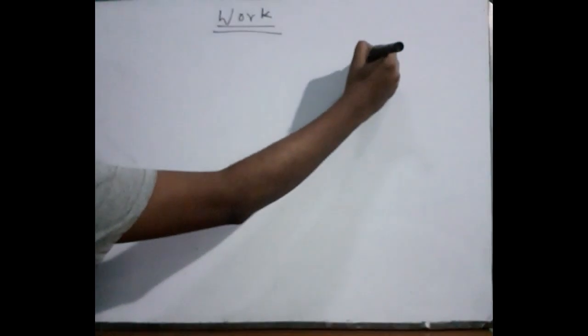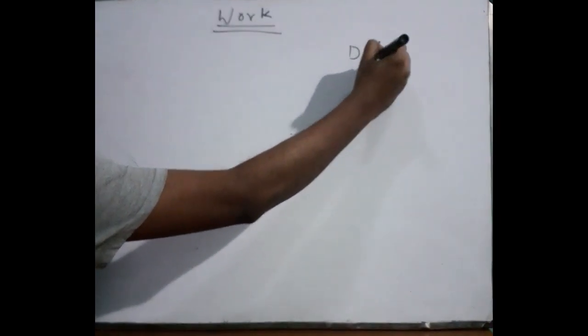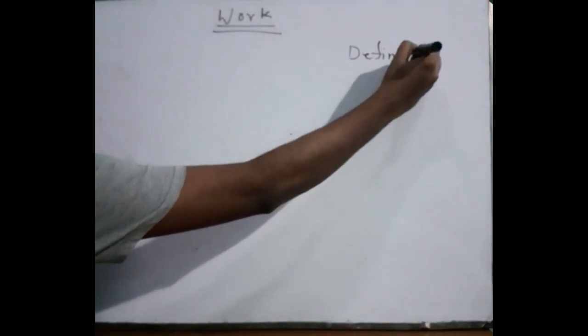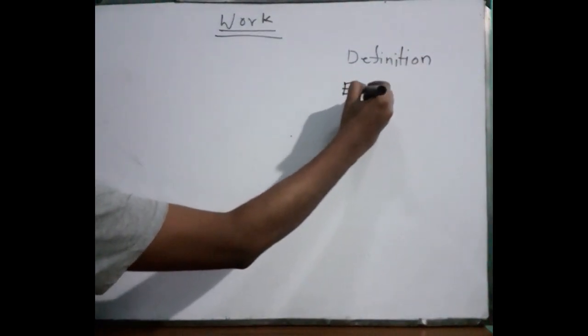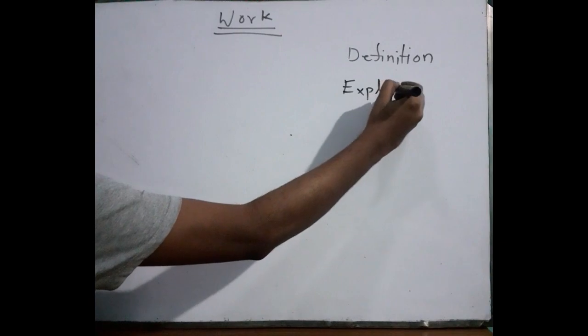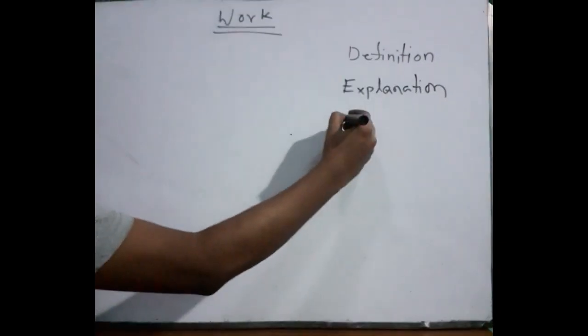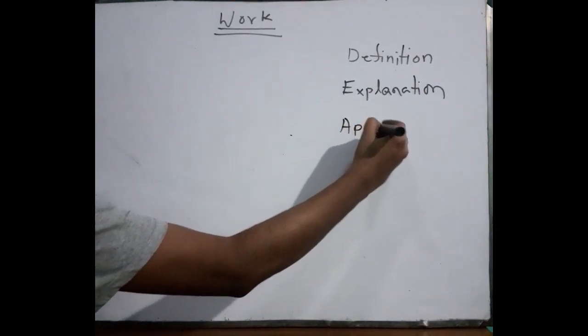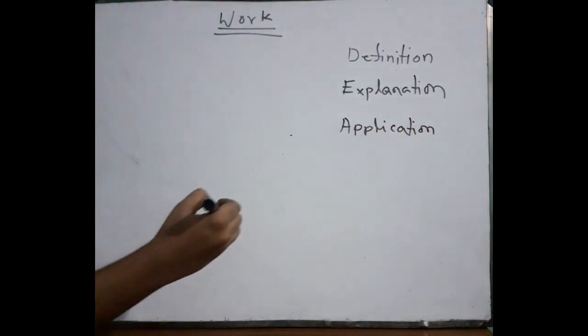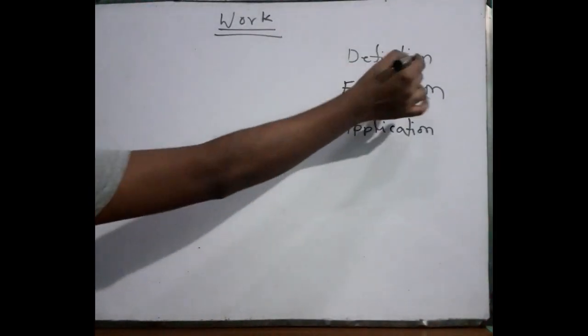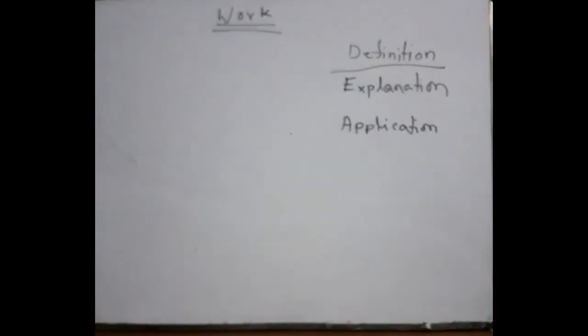We will know the definition of work. We will know the explanation of work. We will know the application of work. Without application, science is nothing. So, first of all, the definition. What will be the definition?